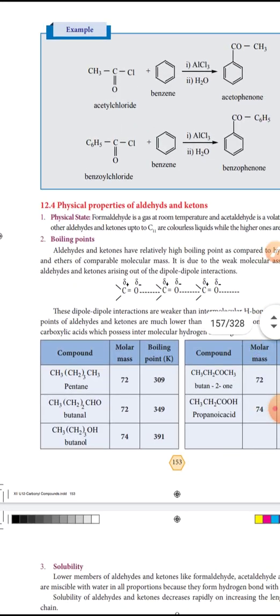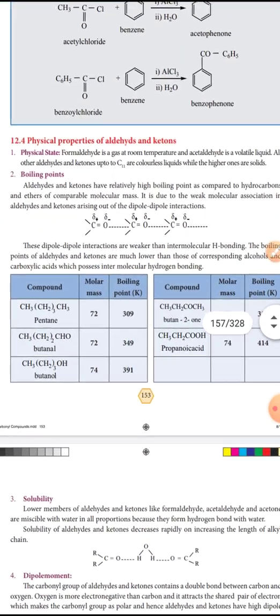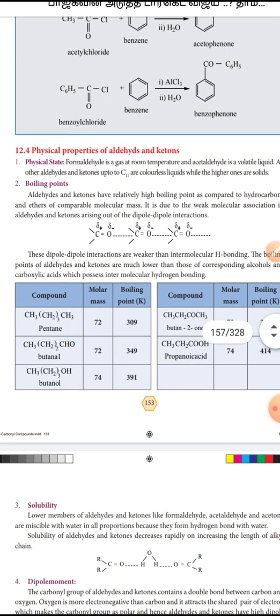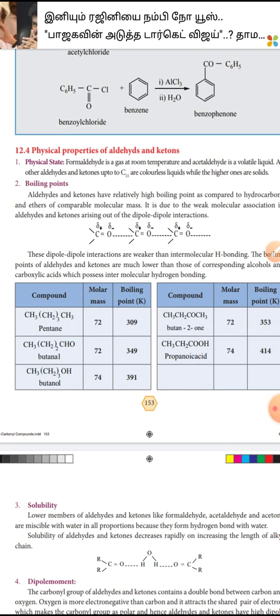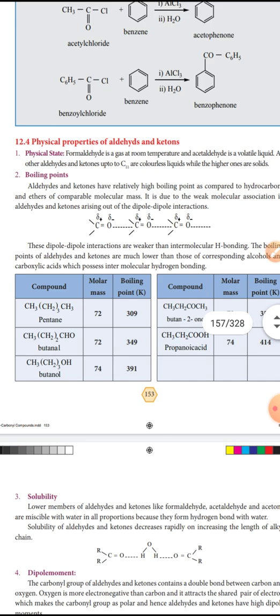Next, let us learn the physical properties of aldehydes and ketones. The first physical property is physical state. The simplest aldehyde is formaldehyde. Formaldehyde is a gas at room temperature.